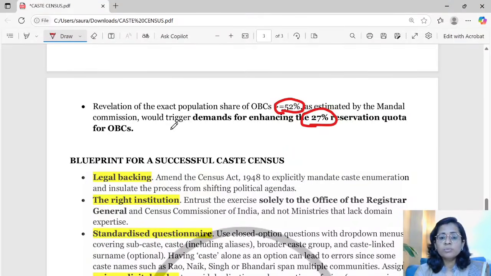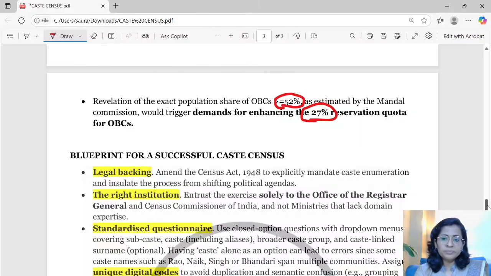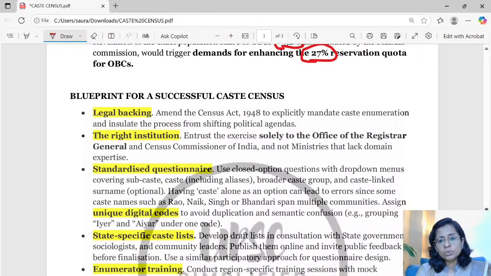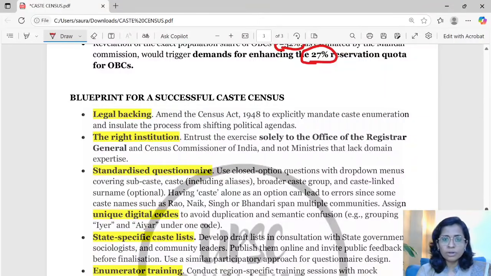There can be demand from so many other sections of the society, and it will lead to a domino effect, that most of the sections of the societies are going for reservation, demanding reservation. This can also be a very negative fallout for caste census. But yes, there are so many important aspects.